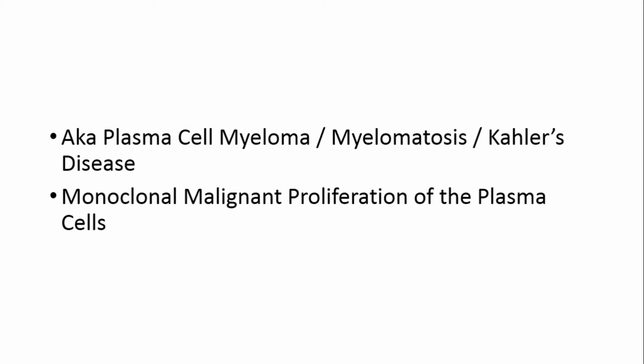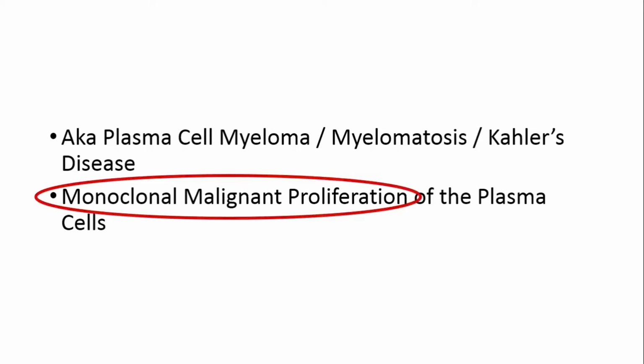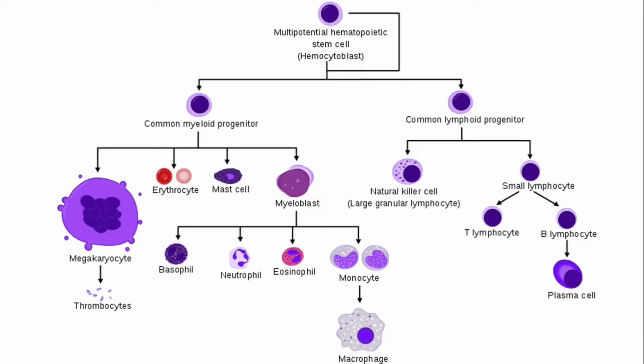It is defined as monoclonal malignant proliferation of the plasma cell. This term, monoclonal malignant proliferation, is quite important here. If you understand the meaning of this term, then I believe that you have understood the concept of multiple myeloma. Here I have shown various blood cells that develop from the multipotent hematopoietic stem cell of the bone marrow, and our disease is here in the plasma cell. So it is a disorder of the lymphoid lineage, not the myeloid lineage.